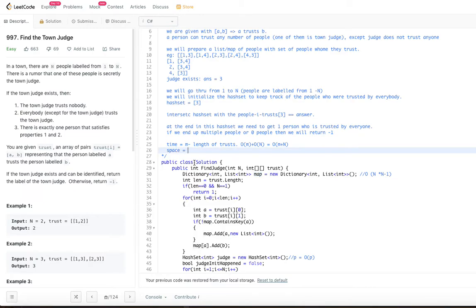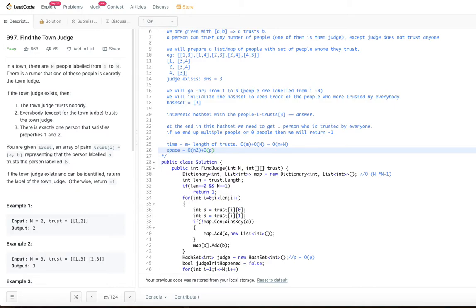Since we are talking about big O notation, order of n square is what we are going to say as the complexity for the dictionary. But there is also the order of p, so plus order of p.